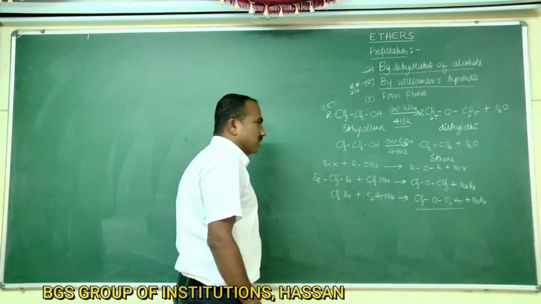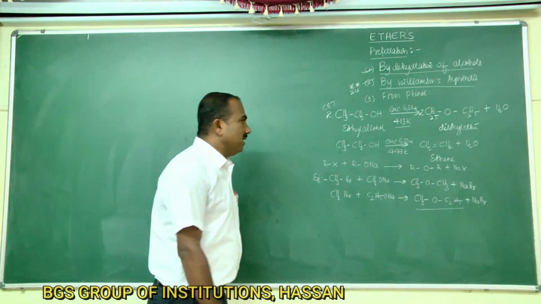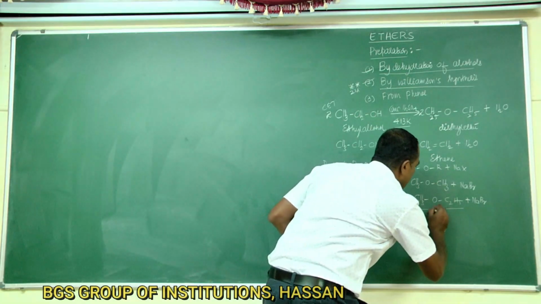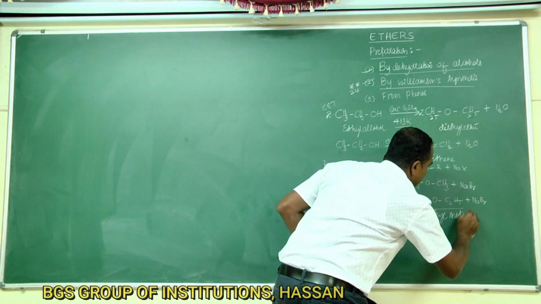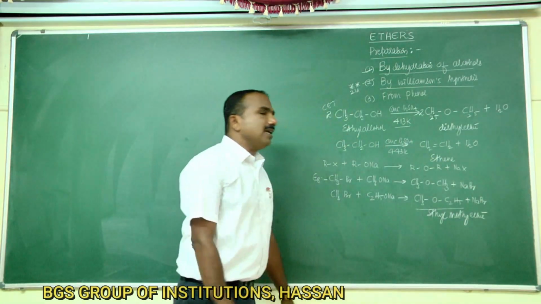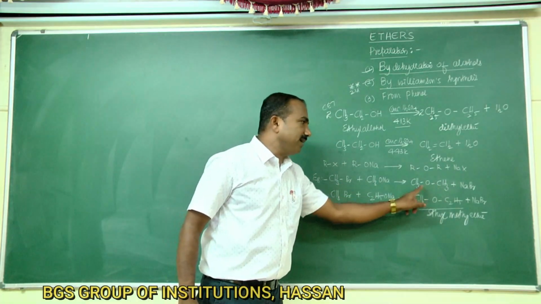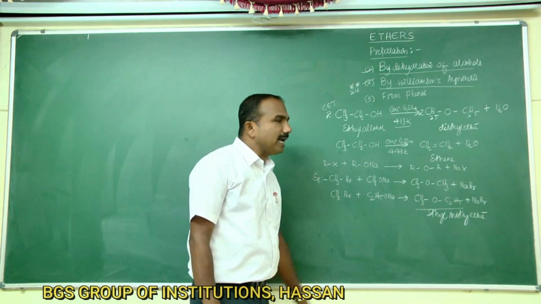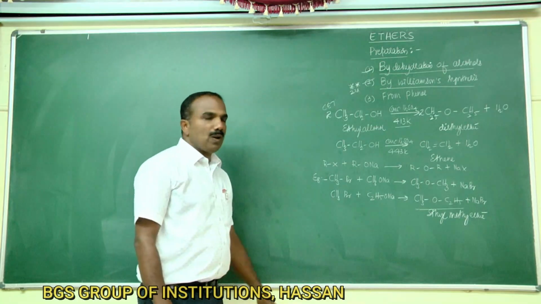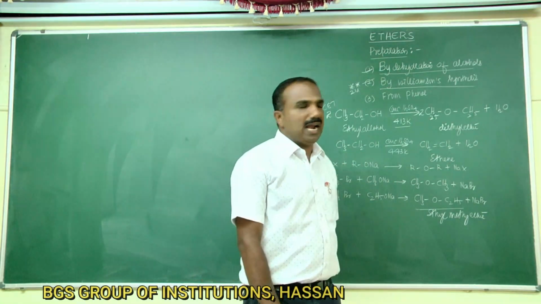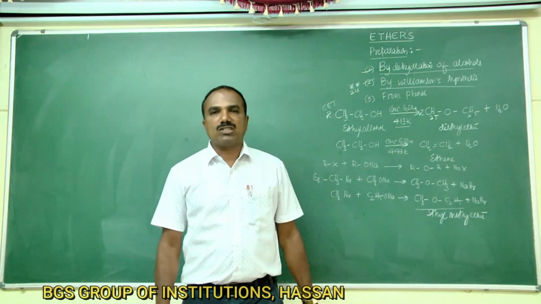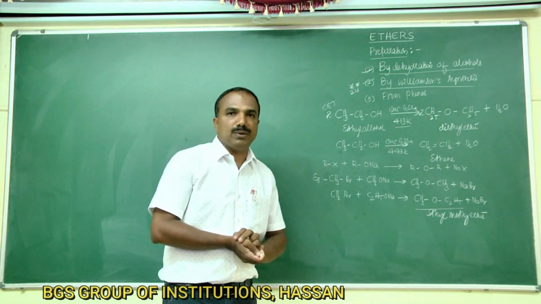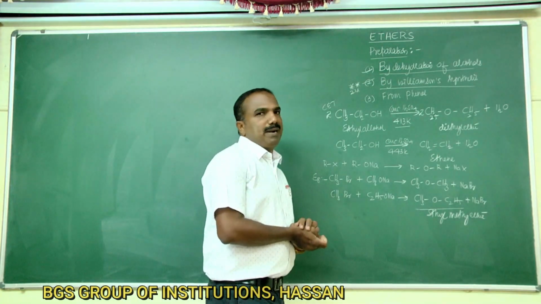You can prepare both symmetrical ether as well as unsymmetrical ether by using Williamson's synthesis. This one is ethyl methyl ether, and this one is dimethyl ether. So both symmetrical as well as unsymmetrical ethers can be prepared by Williamson's synthesis. Not only that, you can also prepare ethers containing substituted alkyl groups by this method.